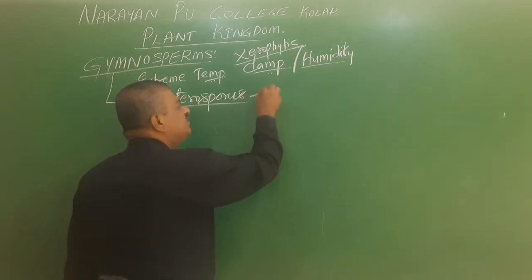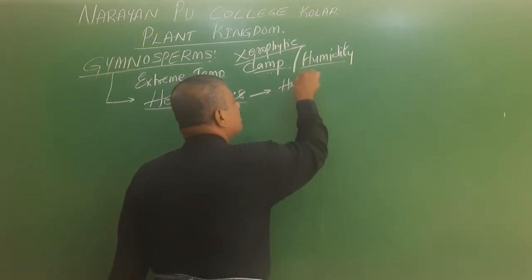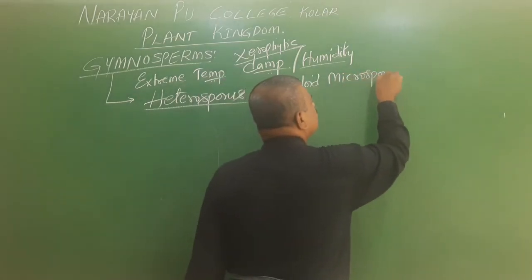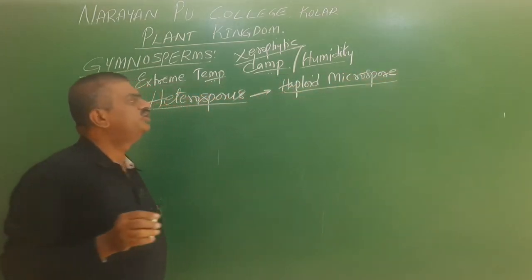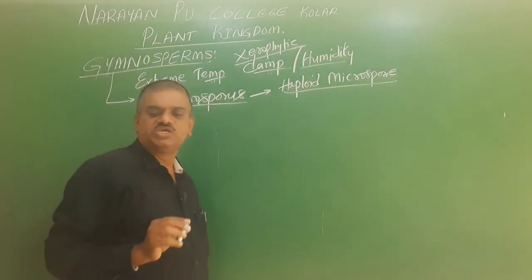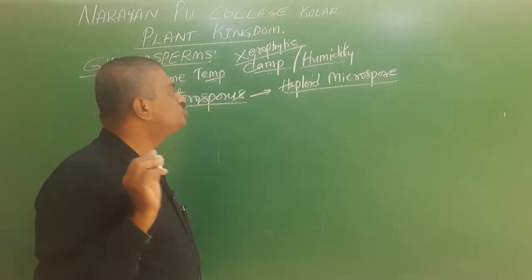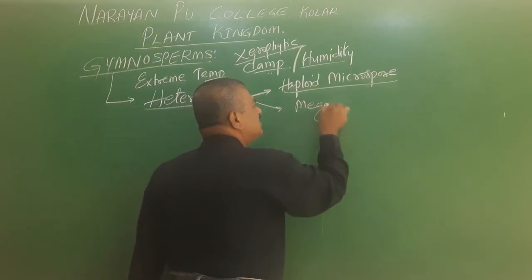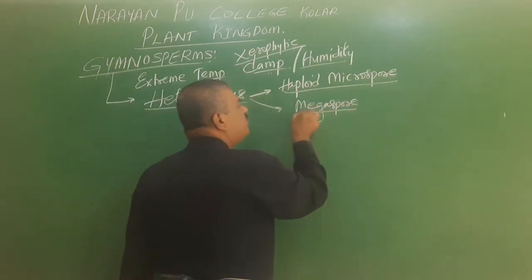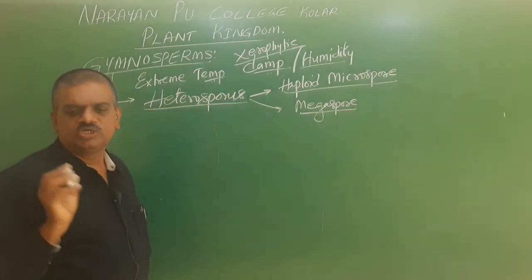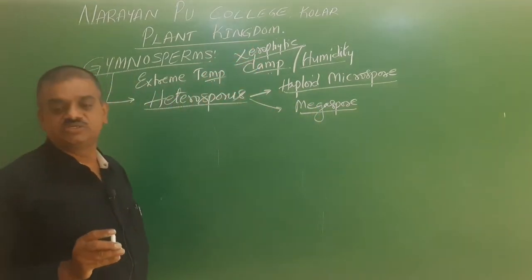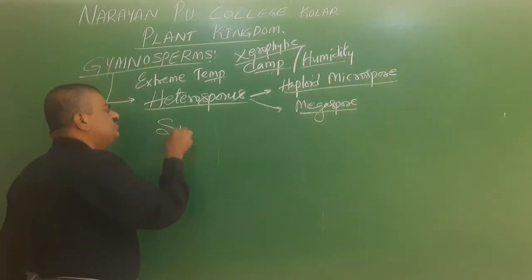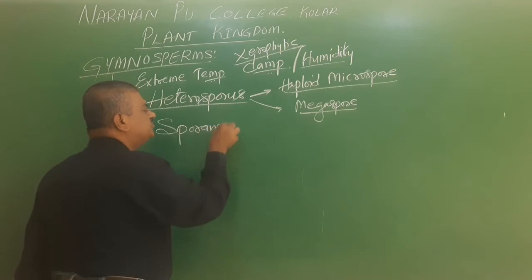The first one is the haploid microspore. Here the spores are smaller in size, hence they are called microspores. The other one, the bigger one, is called the megaspore or macrospore. Now these spores are always produced in the sporangia.